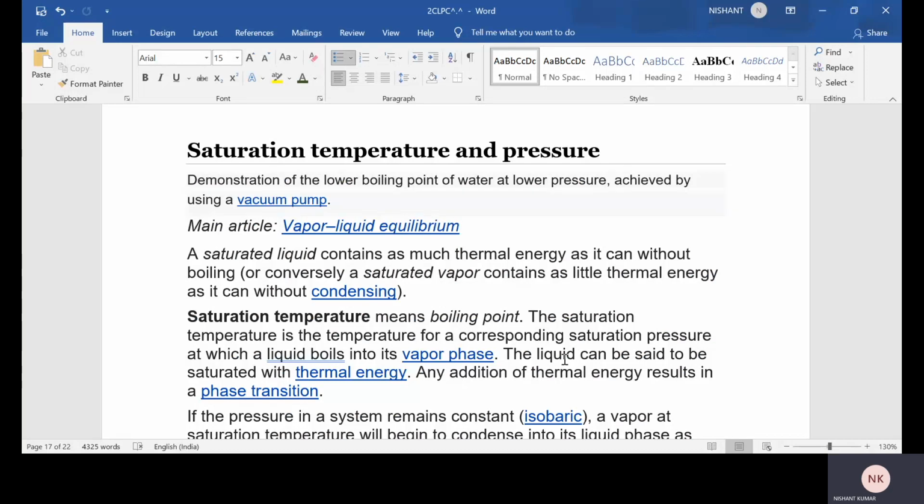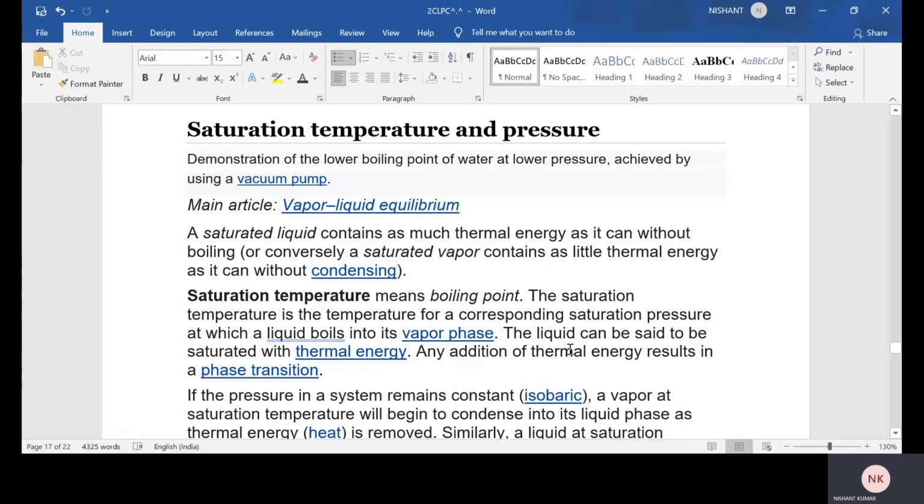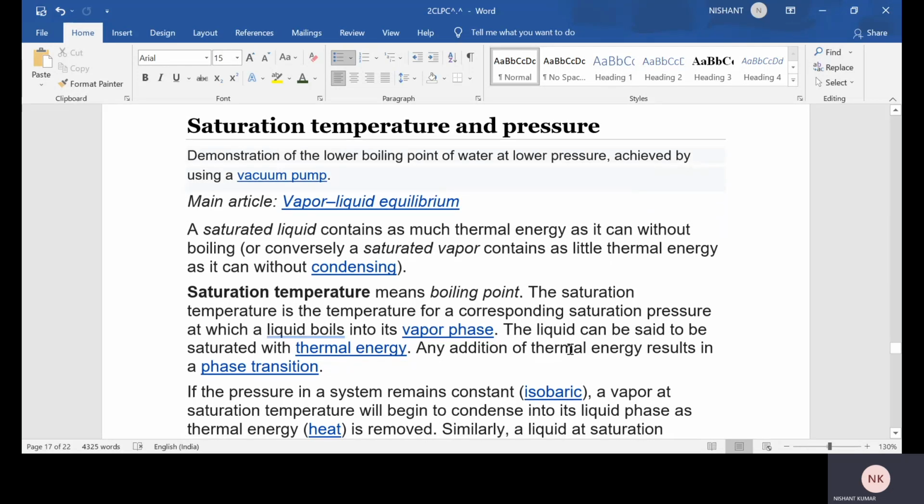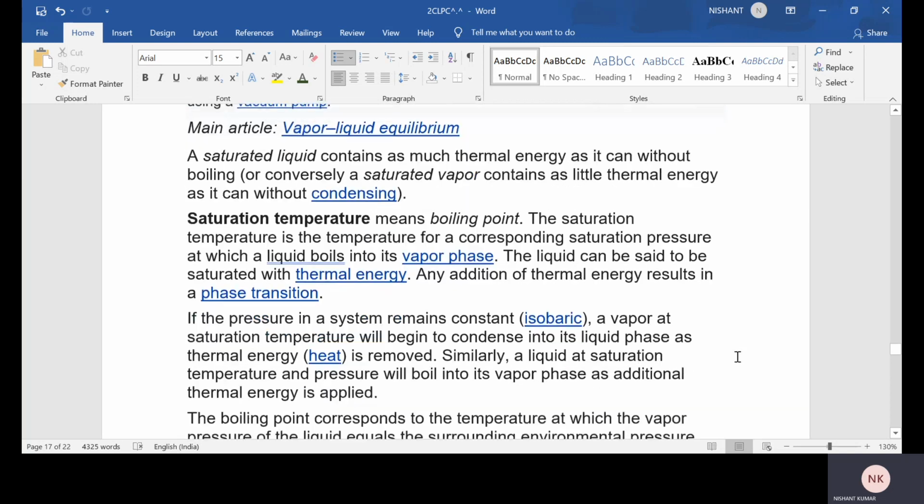In this lecture we are discussing saturation temperature and pressure. Saturation temperature means boiling point. Saturation temperature is the temperature, for a corresponding saturation pressure, at which a liquid boils into its vapor phase. A liquid can be said to be saturated with thermal energy. Any addition of thermal energy results in a phase transition.